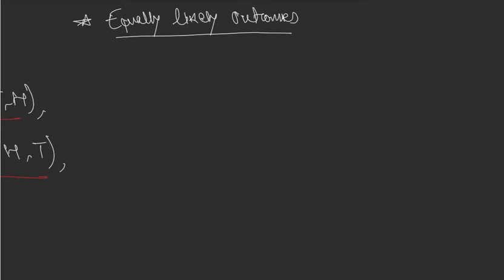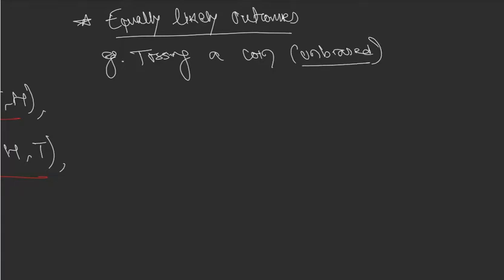See, let me explain you with an example. Tossing a coin, and I will write in bracket unbiased. What do you mean by unbiased? The coin is not rigged. Have you seen the old movie called Sholay? Have you seen it? Sholay.